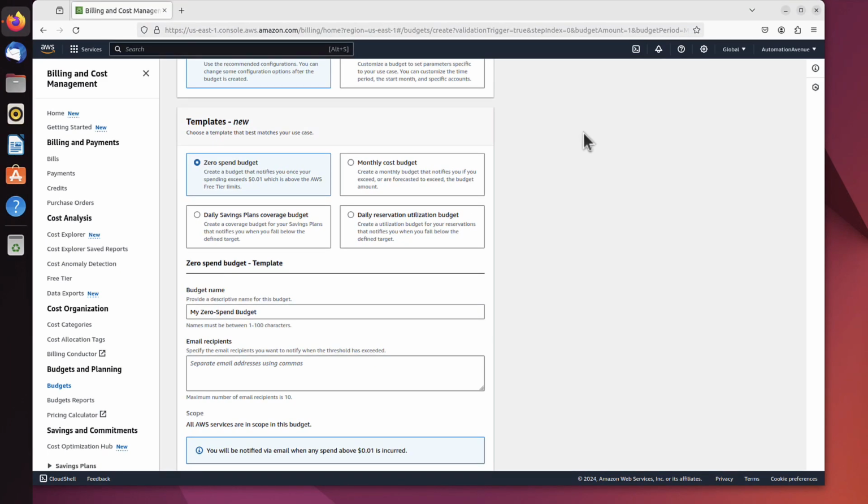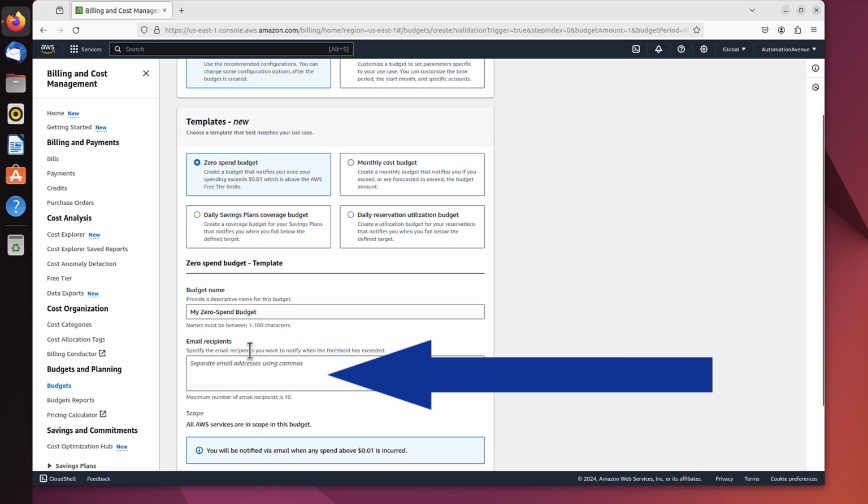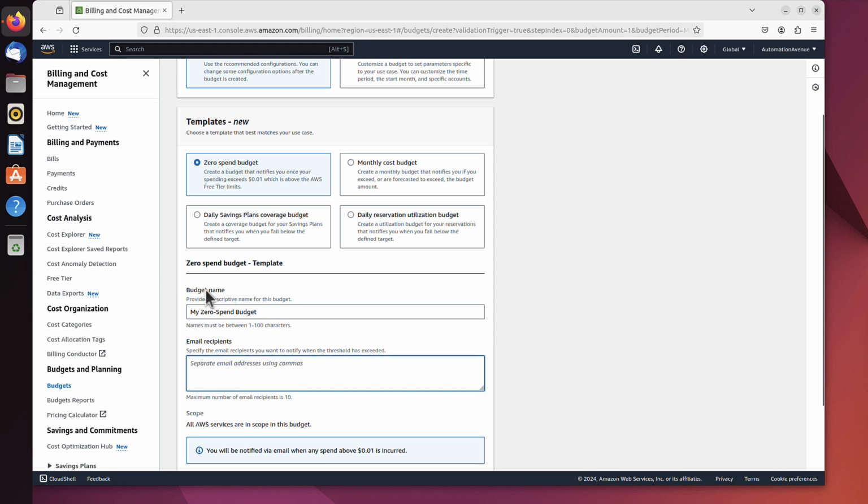Also, that's important to remember, the AWS budget will not disable any resources for us. It's not meant to. It will only notify us every time we exceed a certain threshold we configure here. The first threshold will be that 1 cent. If we use any service that we have to pay for, it will send an email to the email address we specify here below.